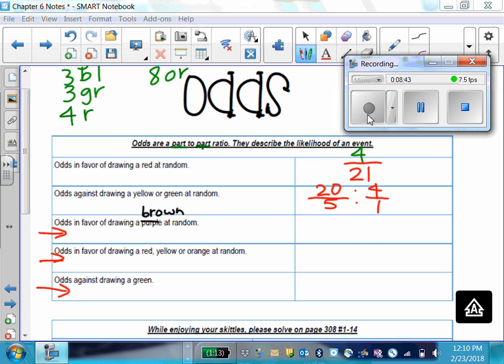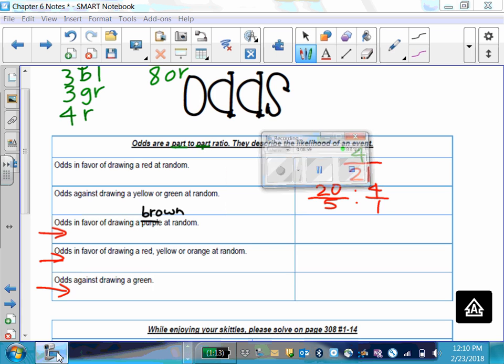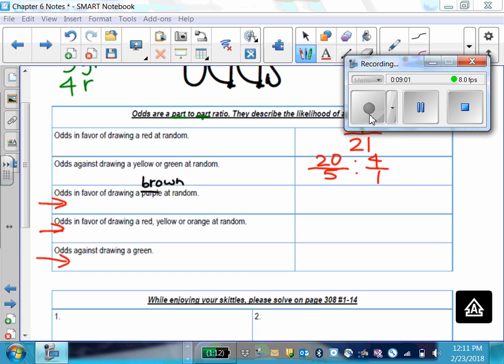Odds in favor of drawing a brown at random would have been... All right, so you have 5 chances of drawing a brown to 20, which is the same as 1 to 4. Because there's 5 browns and there's 20 that aren't browns.